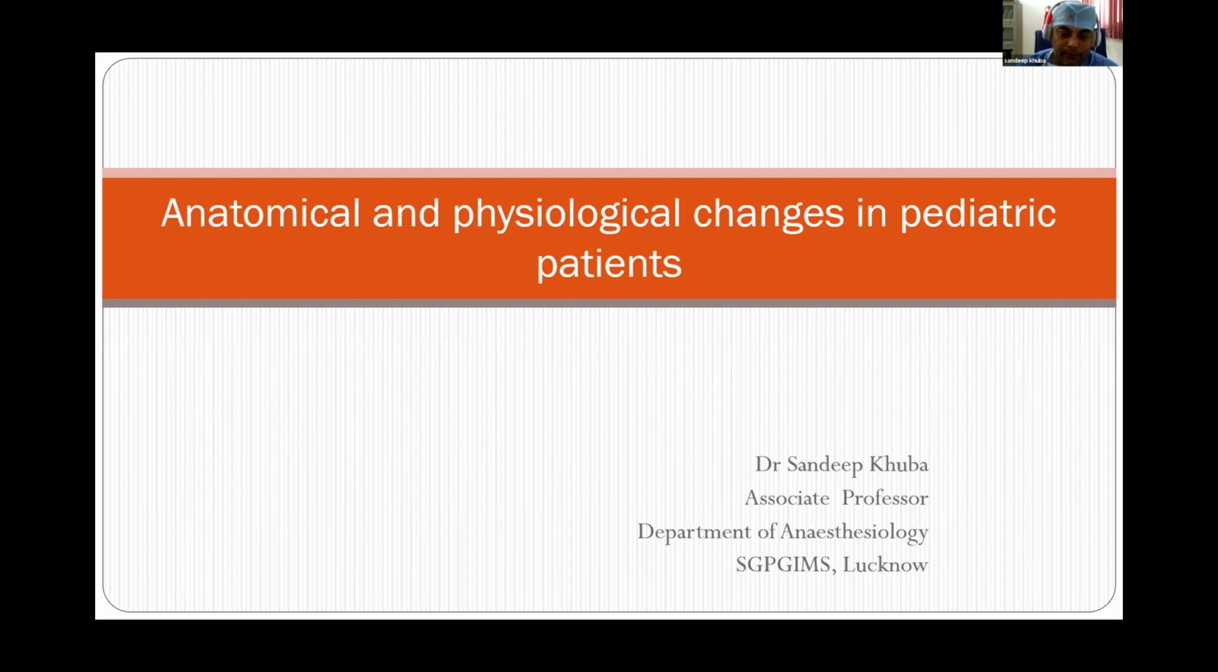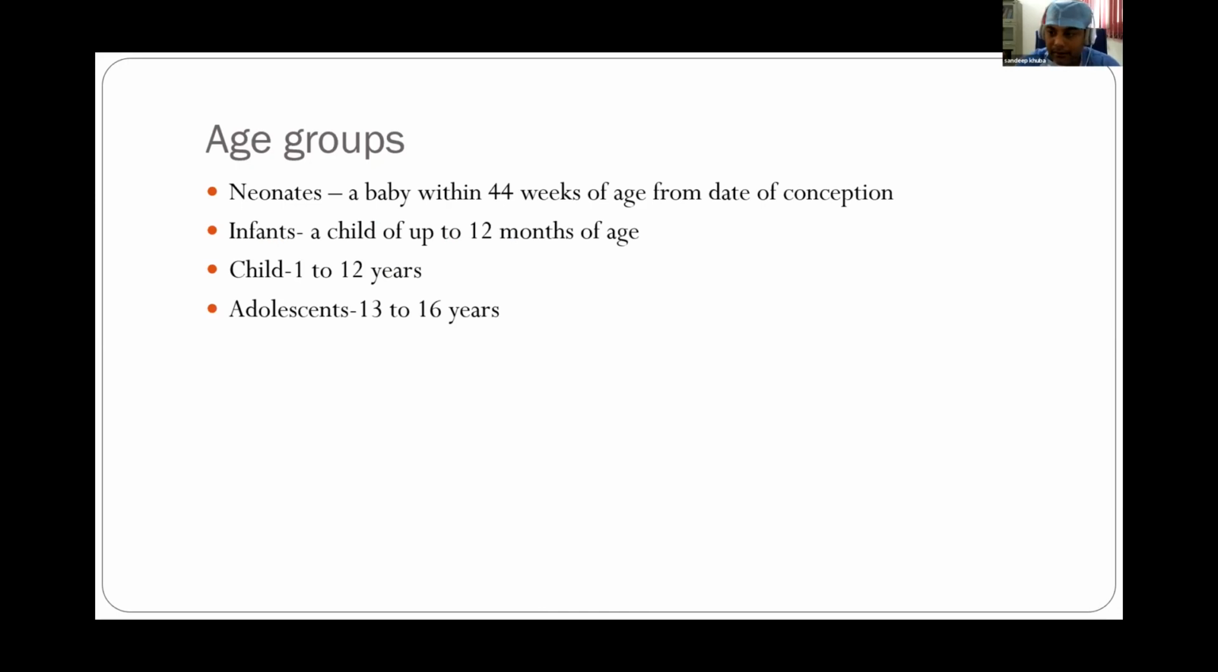Okay, so for the next couple of minutes, I'm going to discuss the anatomical and physiological changes in pediatric patients as compared to adults. We can divide the pediatric patients into different age groups: a neonate, which we call a baby, within 44 weeks from the date of conception; an infant, up to 1 year of age; a child, from 1 to 12 years; and adolescents, from 13 to 16 years.